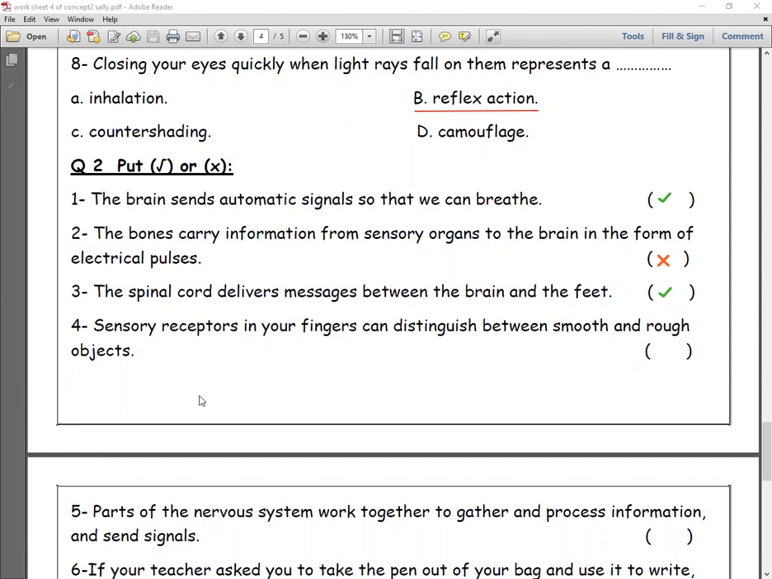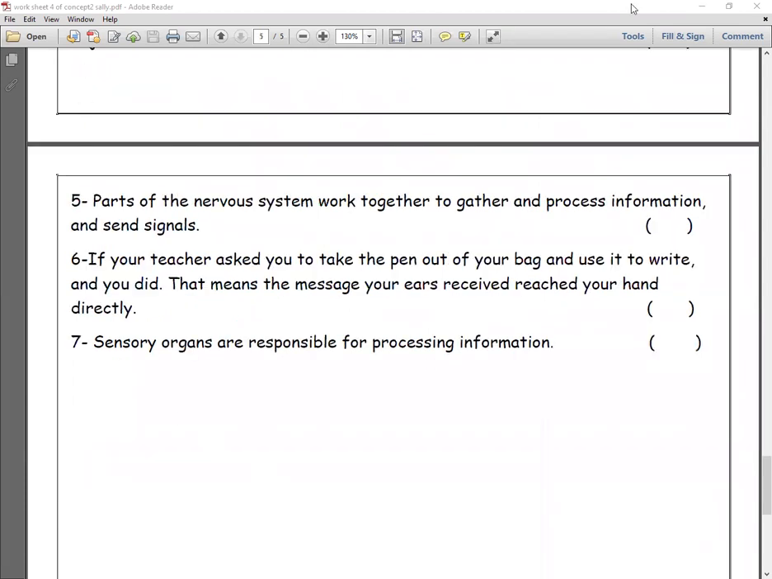Number 4, sensory receptors in your fingers can distinguish between smooth and rough. Yes, depends on the feeling of touch, okay? After that, number 5, parts of the nervous system work together to gather and process information and send signals. Yes, and we said that gather means to collect. The last 2.